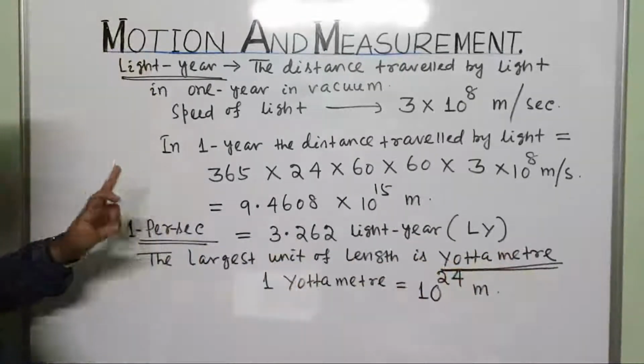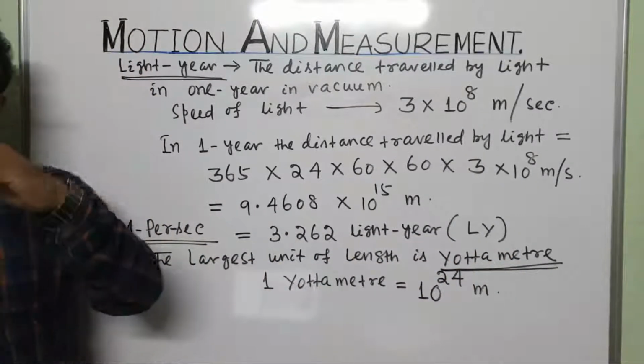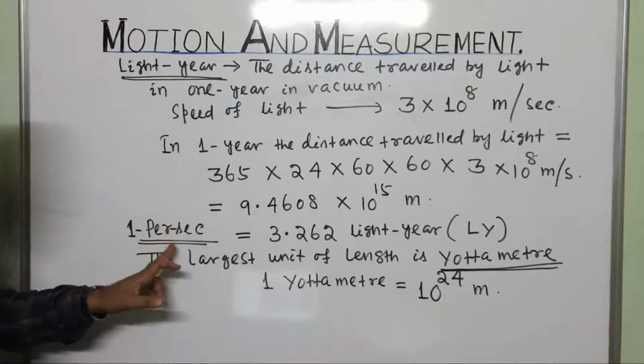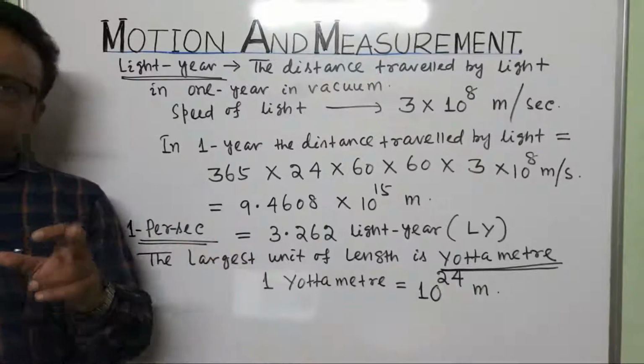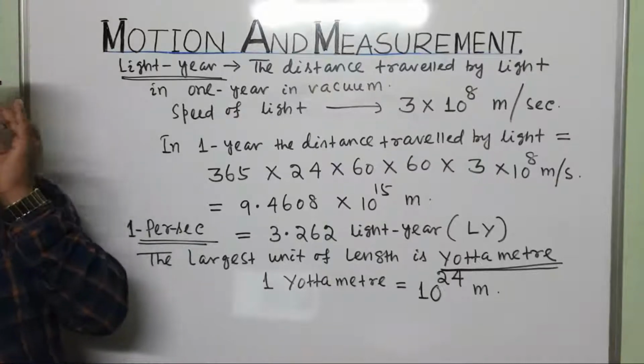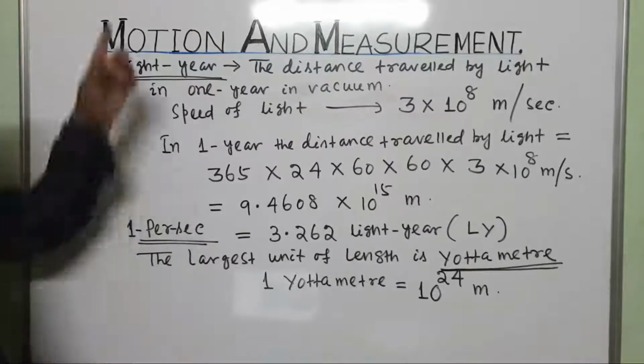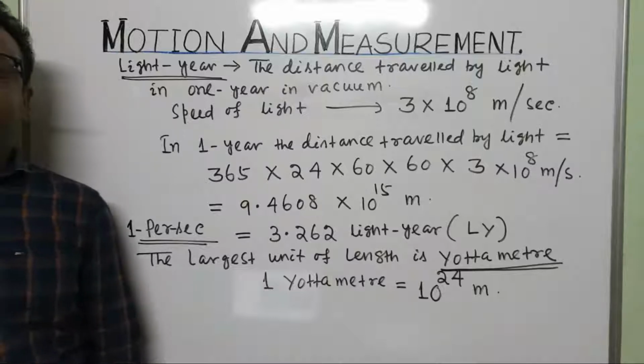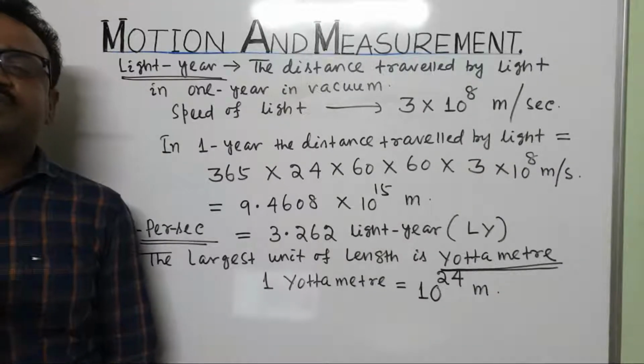So, parsec and light year are smaller units as compared to what? Yottameter. But larger units as compared to kilometer. So, these are all standard units of length.